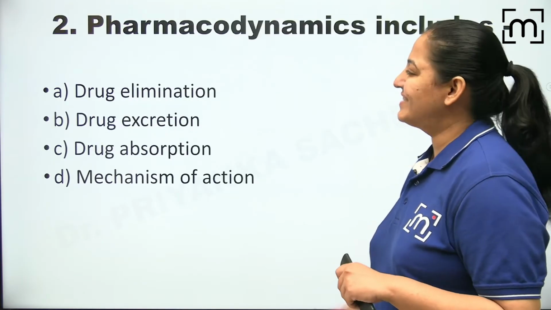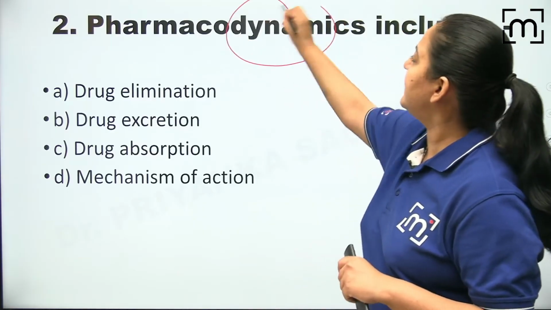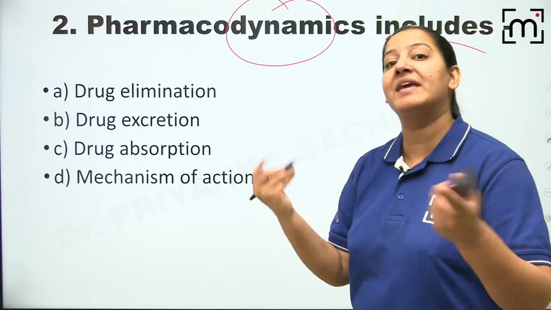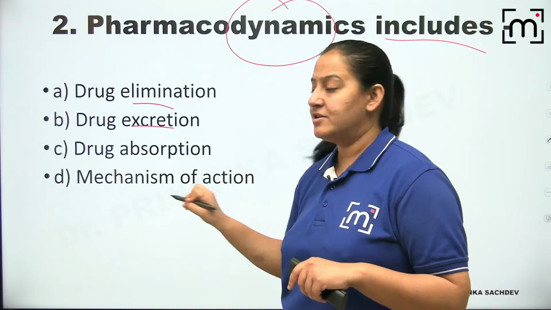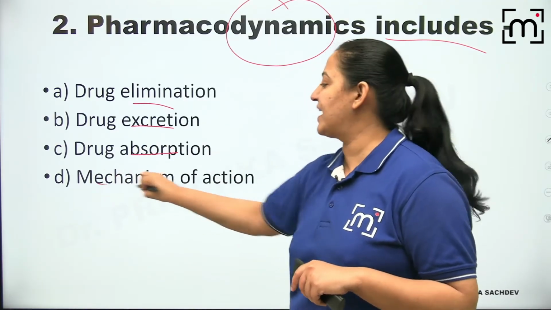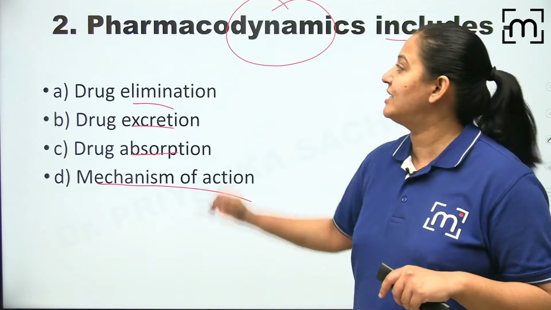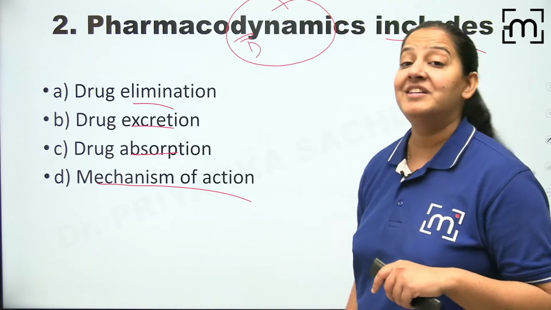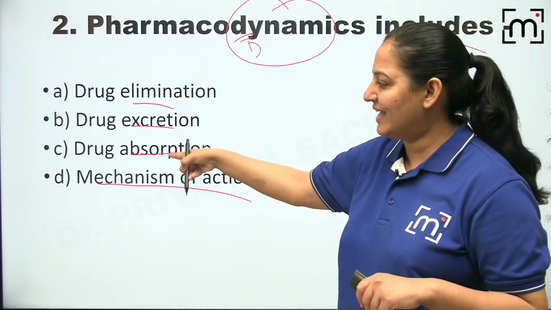This is question number 2. Can you see question number 2? You tell me pharmacodynamics includes what? Pharmacodynamics में क्या आता है? Drug का elimination, drug का excretion, drug का absorption या drug का mechanism of action? क्या आता है? Pharmacodynamics में क्या आता है? चारों में से. What is pharmacodynamics? D for what? I've told you very clearly. तो चारों में से आंसर A है कि B है कि C है कि D है?